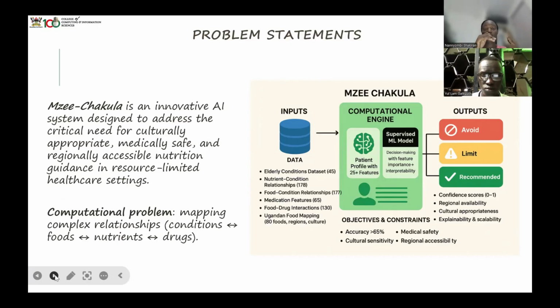So this AI bot, through our training, like how we trained our model, is able to know that if this person is suffering from this, they're not supposed to eat this food when they're taking this kind of medicine. So in our data set we also have the types of medicine that fall under that condition, but not all of them, since we were still collecting the data set.